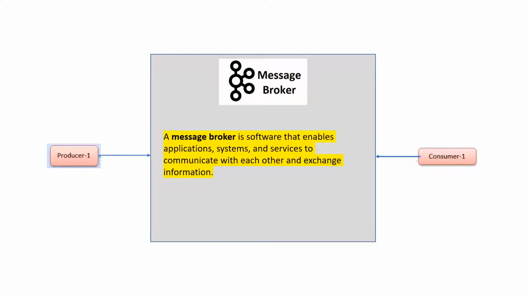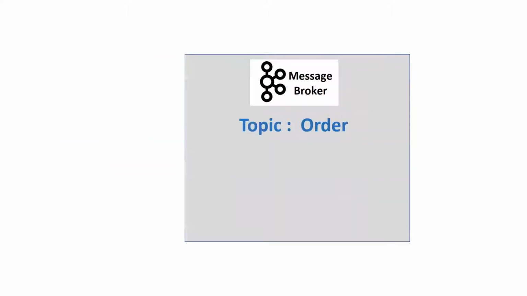So Kafka is known as a message broker. In a message broker, we have the concept of a topic. When you say message destination, there is a queue and a topic. But when it comes to Kafka, we create a topic, and the topic itself can act like a queue. So what is the difference between queue and topic here? Queue is point-to-point communication. Topic is publish and subscribe. In the case of a queue, the message will go to only one consumer.